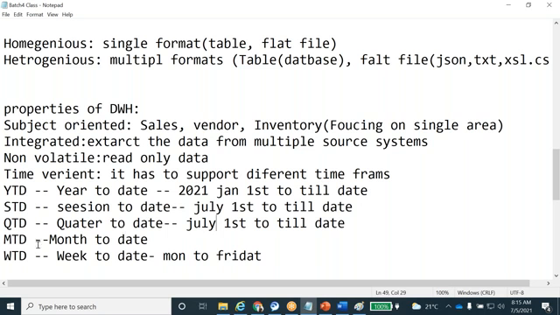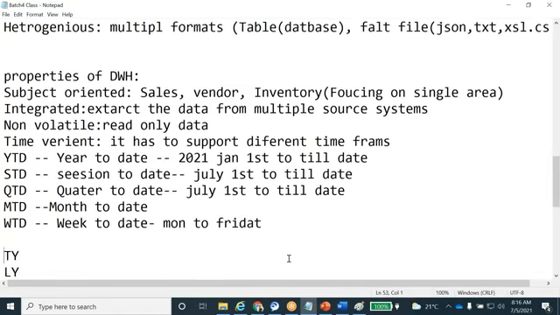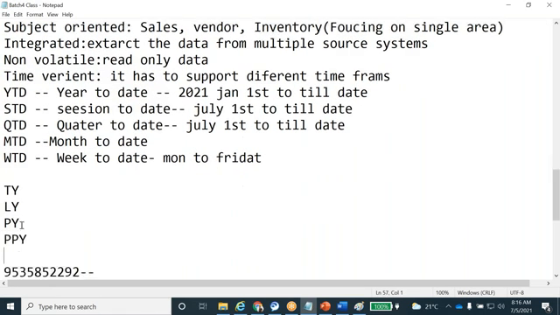Similarly, MTD means month to date, and WTD means week to date, from the start of the week to date. We have other time widgets too: this year, last year, previous year, or PPY, previous to previous year, meaning three years back. In different ways like this, we can analyze the data warehouse data. Whatever data we ingest into the data warehouse, we analyze in different formats, time widgets.